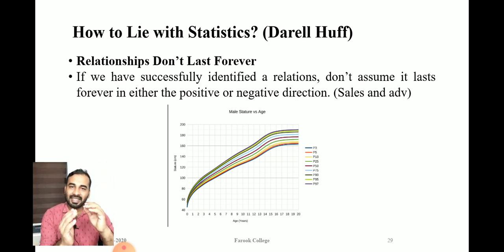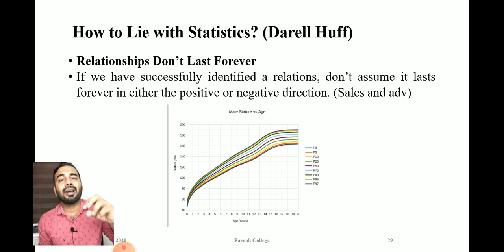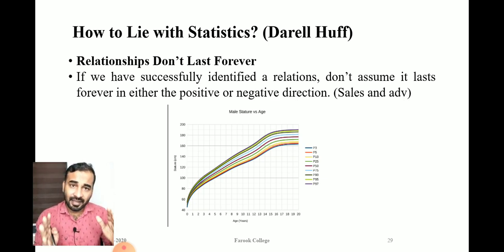So this sales and advertisement relationship will work only for a shorter period of time. It will not last forever. Similarly, if you take any relationship established by statistics, it will only last for a short period of time.